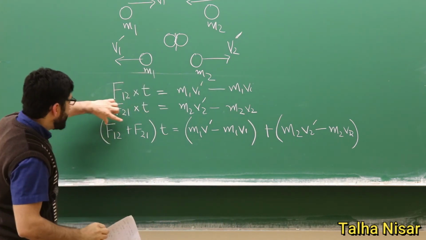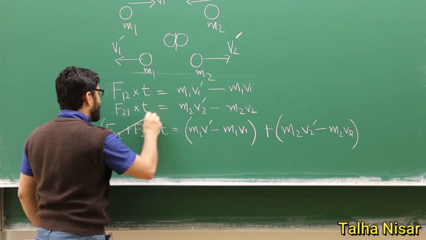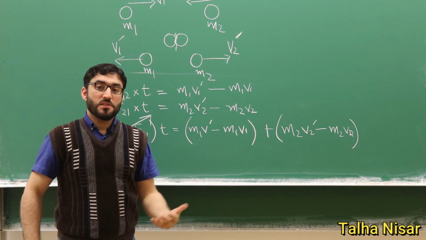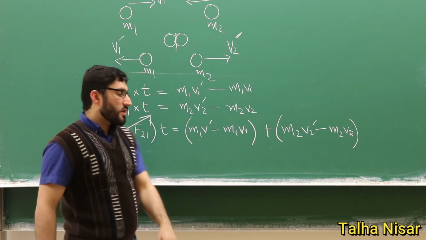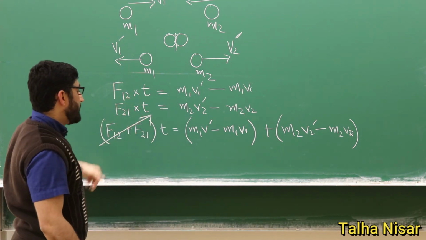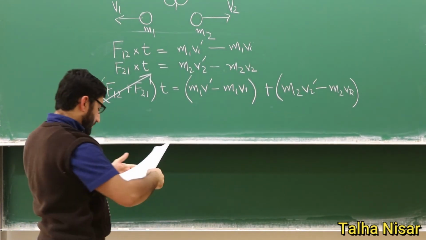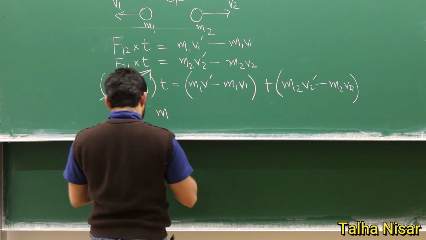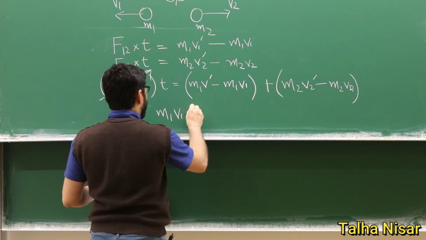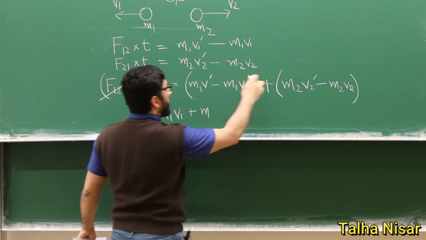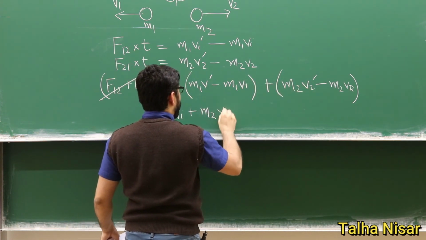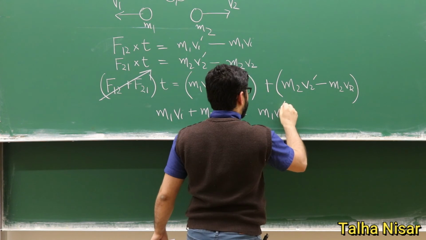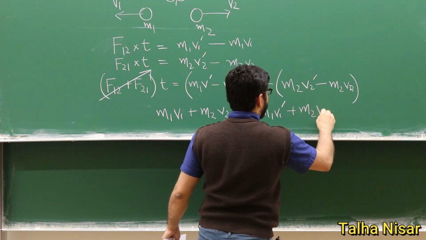Since these are internal forces, they will cancel each other according to Newton's third law. They will be the same forces in opposite directions, so they cancel each other, and this term will be 0. If this term is 0, we just rearrange the terms, and we will have m1v1 plus m2v2 equals m1v1 dash plus m2v2 dash.